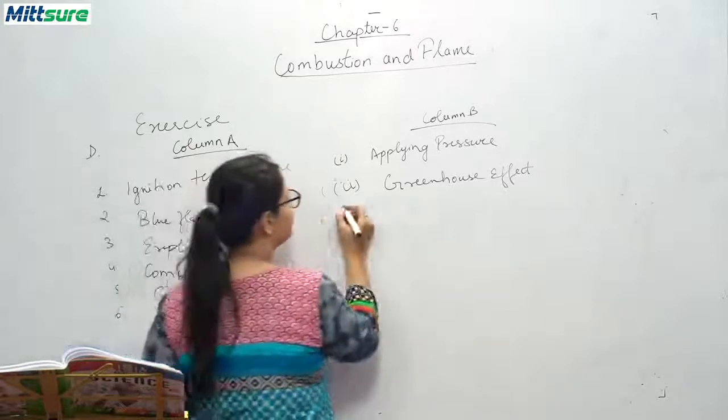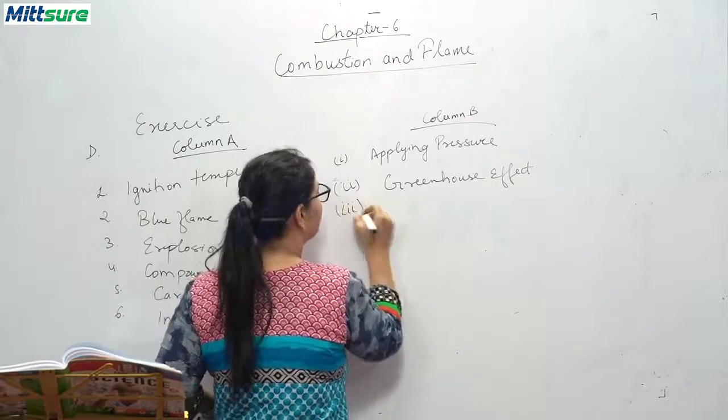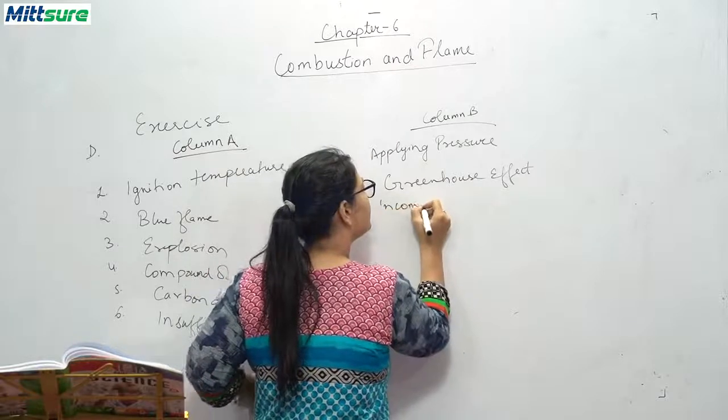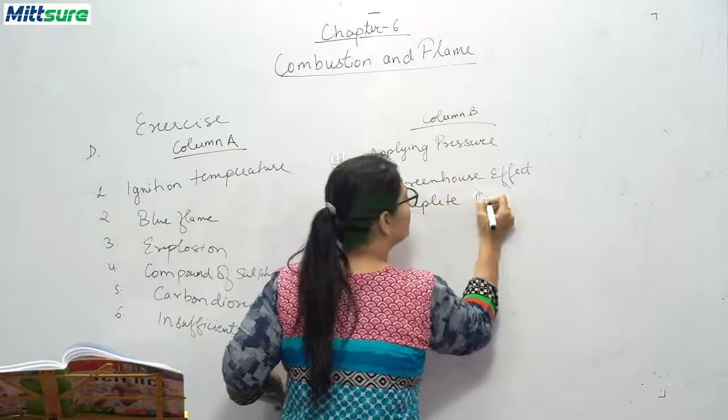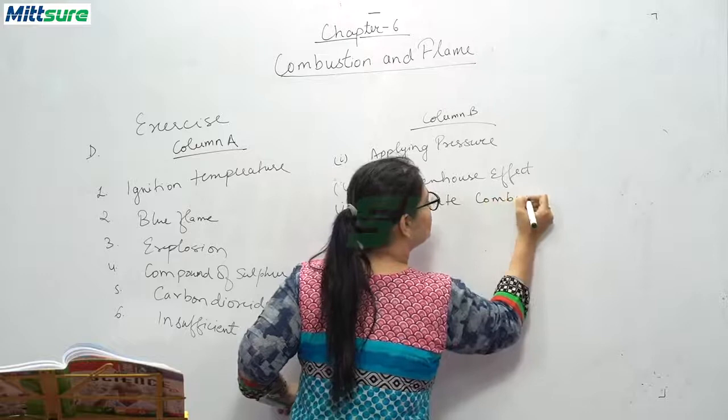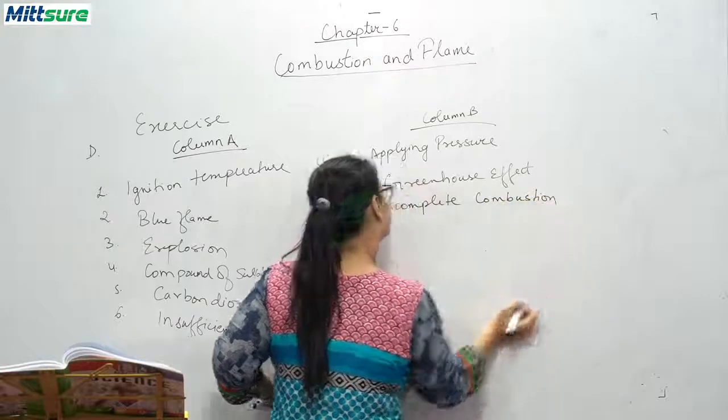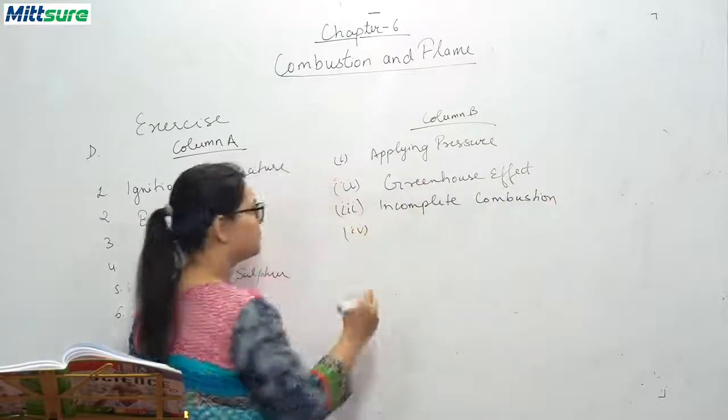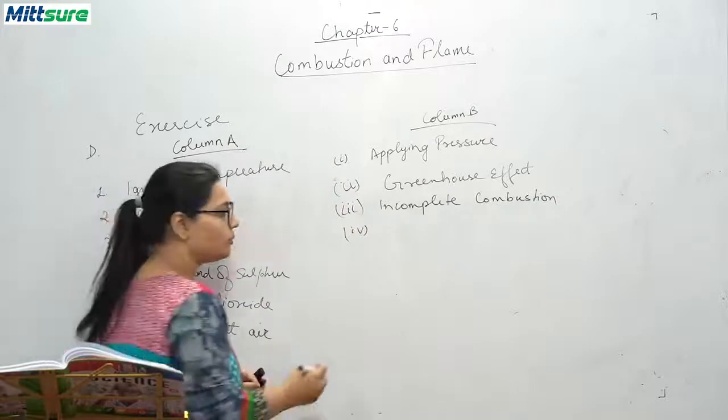Third is incomplete combustion. Fourth is non-luminous.